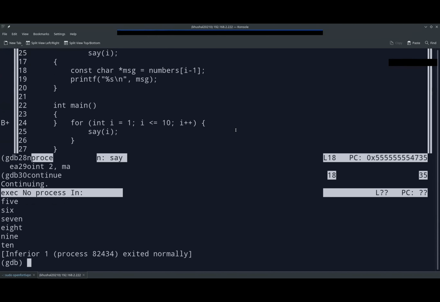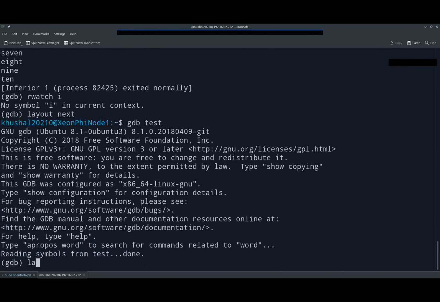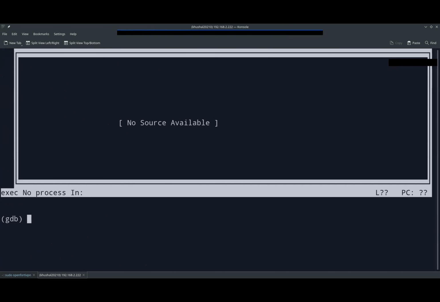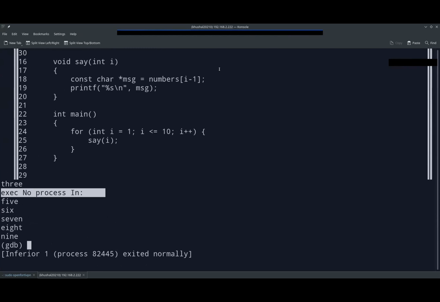Okay, I'm getting confused, so wait a bit. Let's do gdb test, layout next. Run. Okay, let's set up a breakpoint at example.c, line number 60.